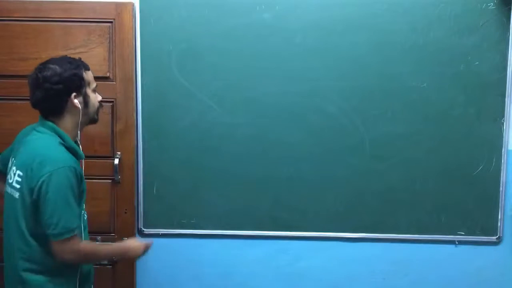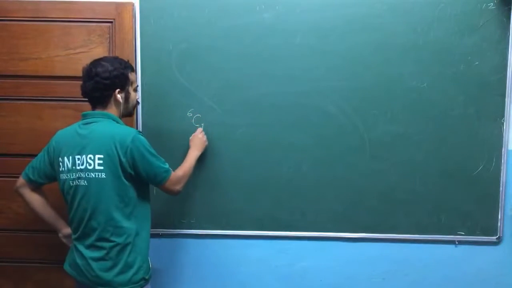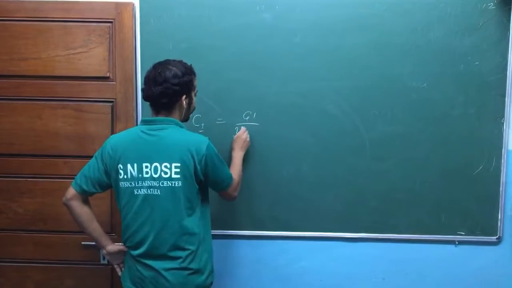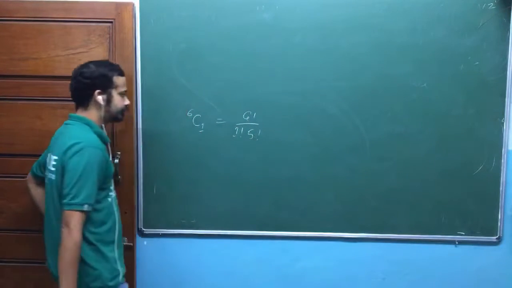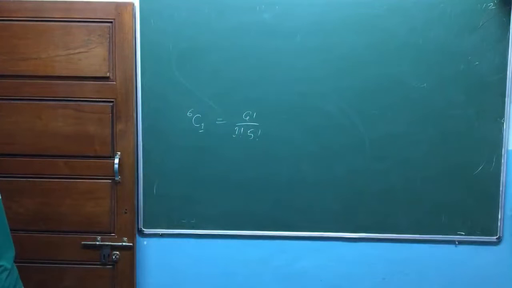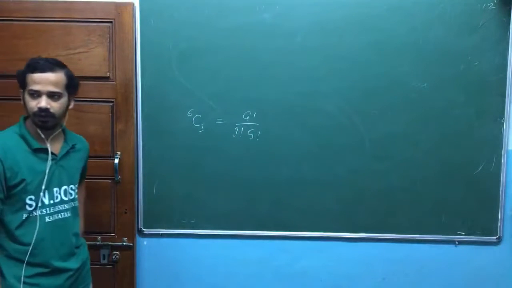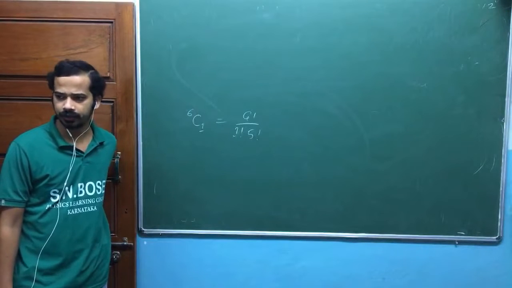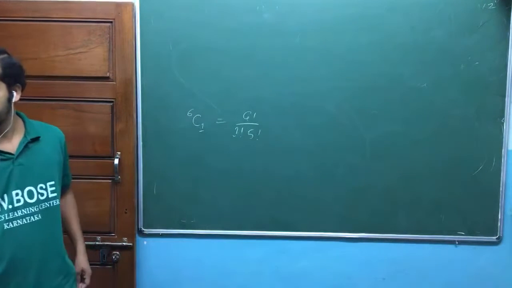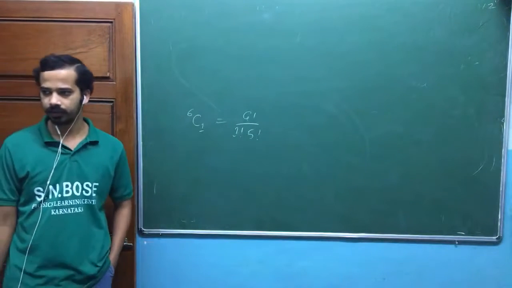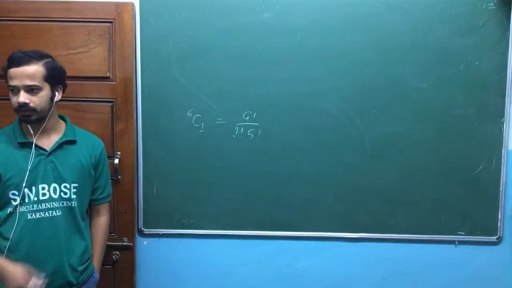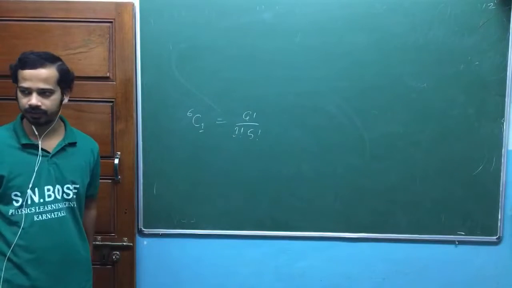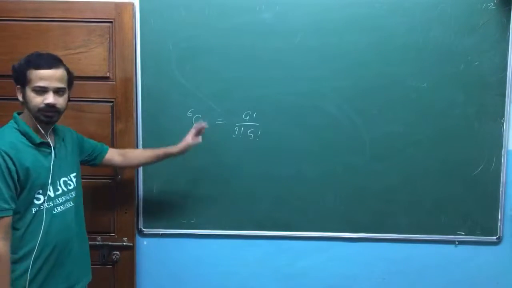Yeah, 6C1, again 6C1, he is talking about that part, am I right? 6 factorial divided by 1 factorial 5 factorial. Number of possible ways of choosing 1 out of 6, yeah, you can take it as a choice, am I right? 6C1, number of possible ways of choosing 1, you can call it a choice, it's not an arrangement, is that okay? So that is 6 actually.